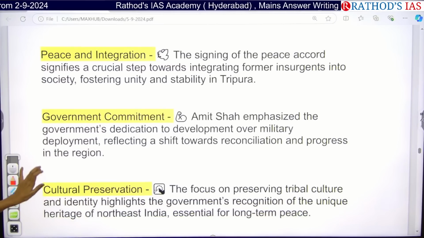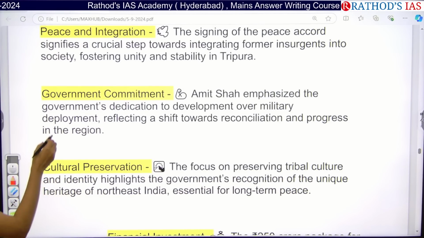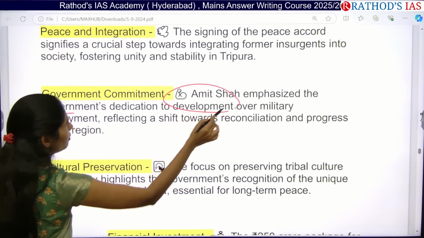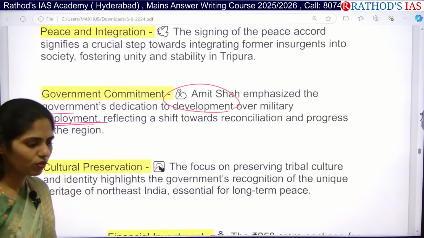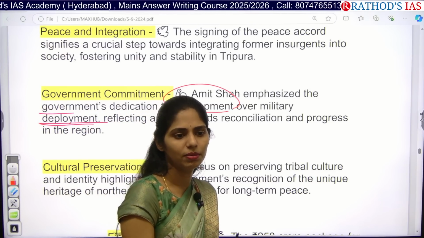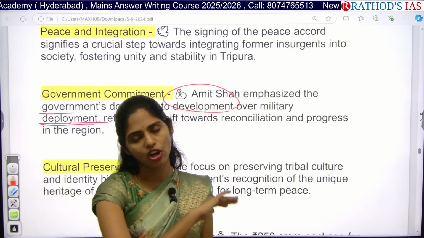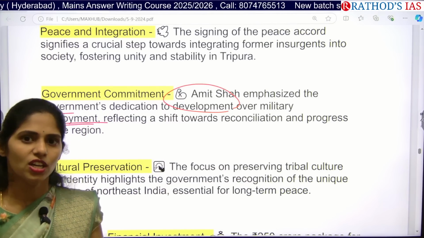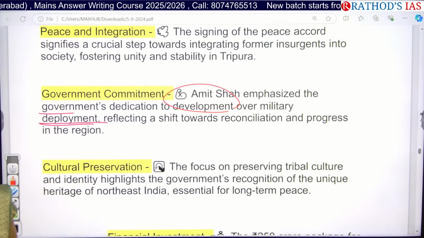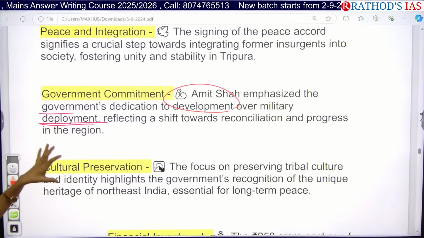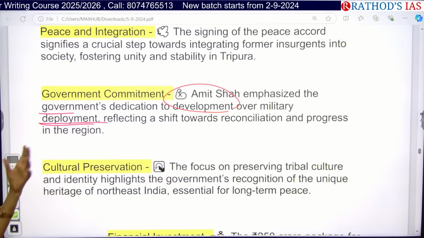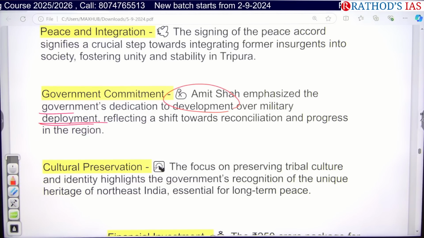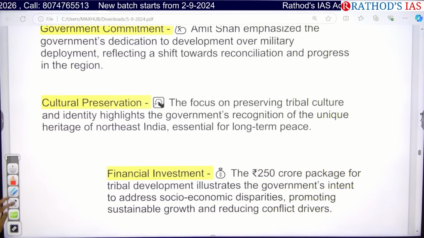See here, the government is also committed. Our government emphasized that it is focusing on development rather than the deployment of military. If the government wants to control an area, obviously it will impose military order, and here the government is controlling that by imposing this AFSPA. In 2015 itself, this AFSPA was withdrawn in the Tripura region, and they want to focus on development of these tribal areas rather than military deployment, so that we can focus on the progress of society.